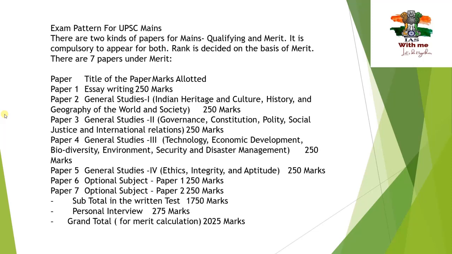So overall, GS1 to GS4 has 1000 marks. Optional is for 500 marks. 1000 plus 500 is 1500, and the essay writing paper is for 250 marks. That is nothing but 1750. I hope you got clarity on the 1750 marks.